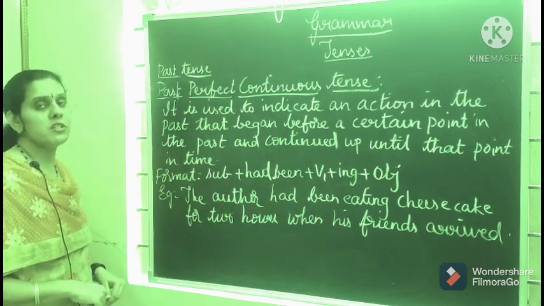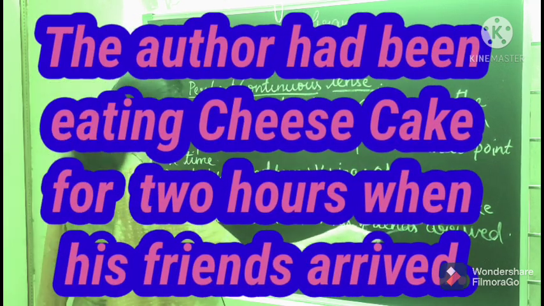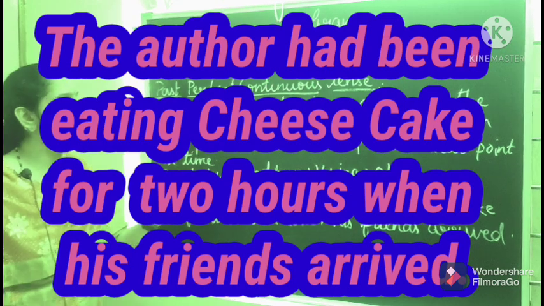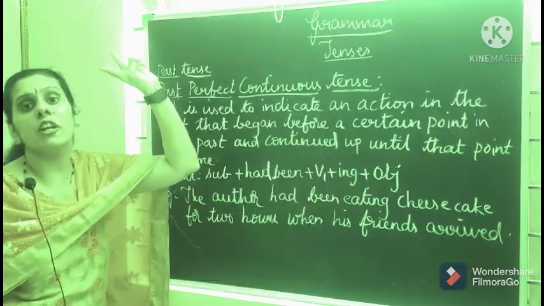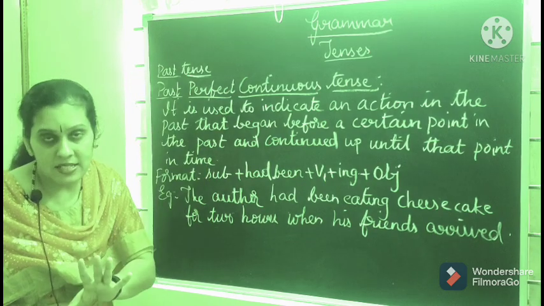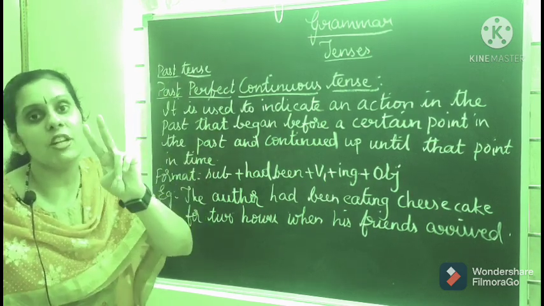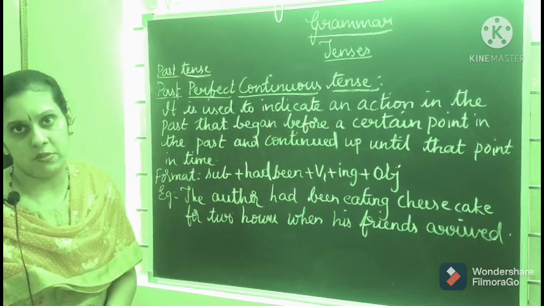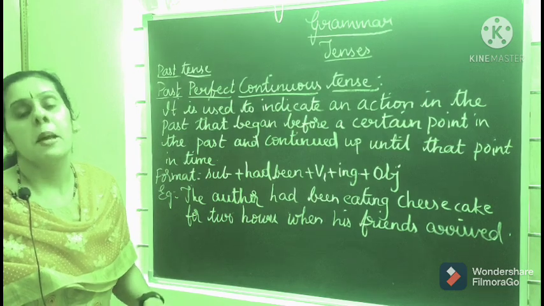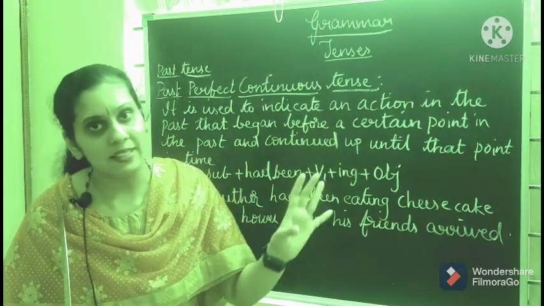You may be confused. If I give an example, you will be clear. See, the author had been eating cheesecake for 2 hours when his friends arrived. Means when his friends arrived, before that he had been eating cheesecake for 2 hours. 2 hours before he started, and now also he is eating when his friends arrived. So for that we use past perfect continuous tense. Understood now?